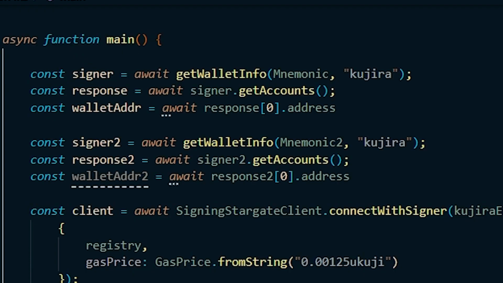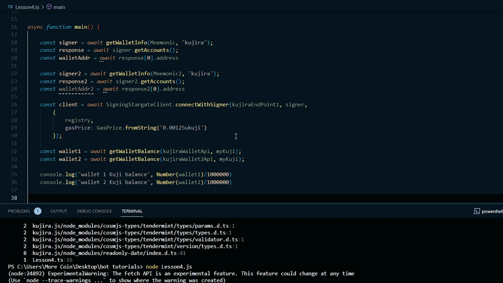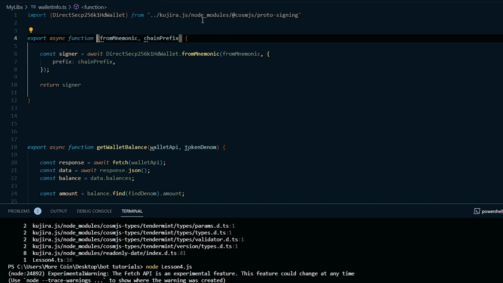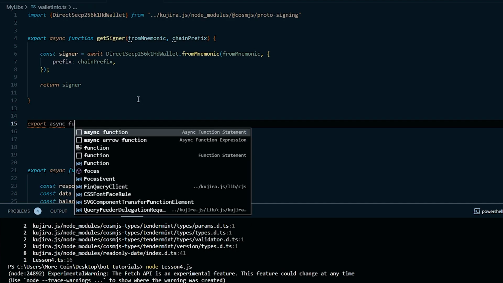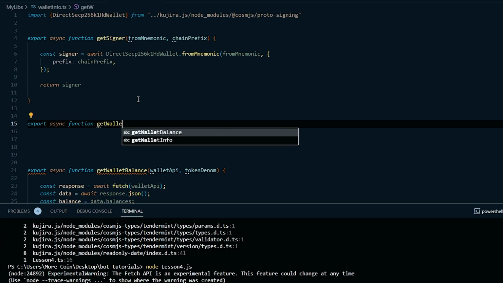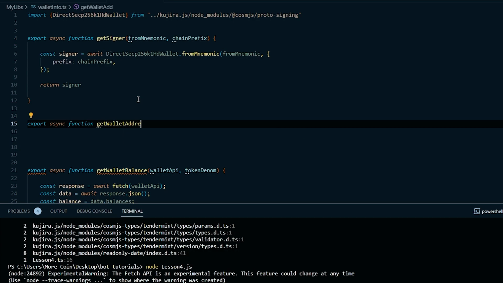Next, here both response and response2 don't serve any purpose in the rest of our code. So instead of leaving it as is, let's reorganize it so that it's a little easier to understand. To do this, let's go into our wallet info file. First, we're going to change the name of this function from getWalletInfo to getSigner. Next, let's create a new function called getWalletAddress and give it the same parameters as getSigner.